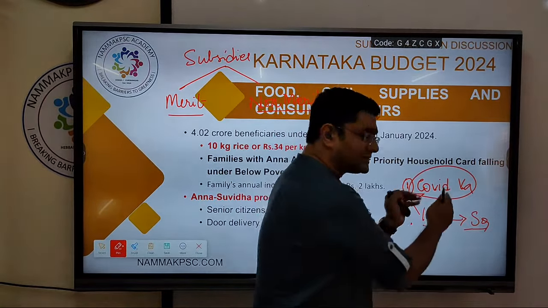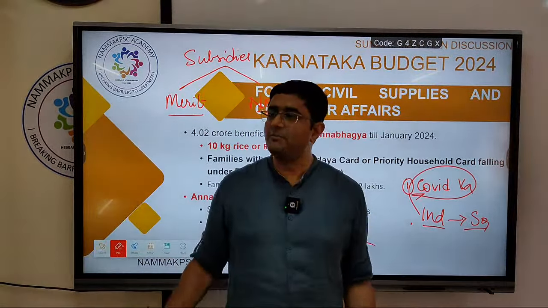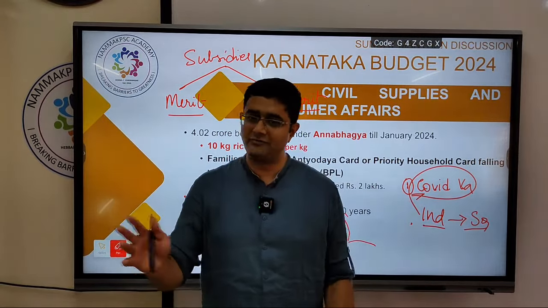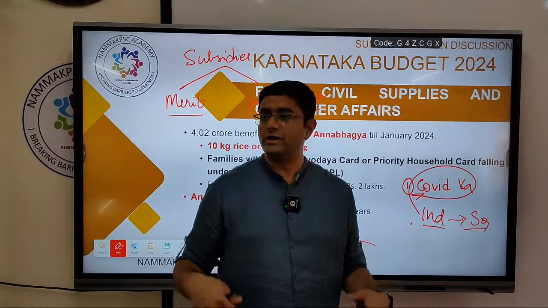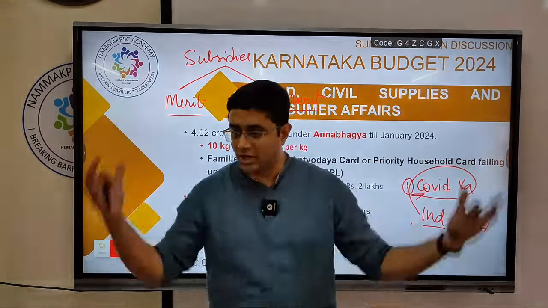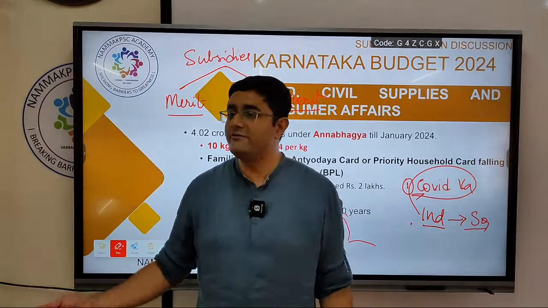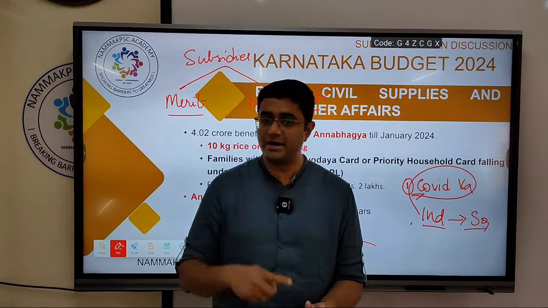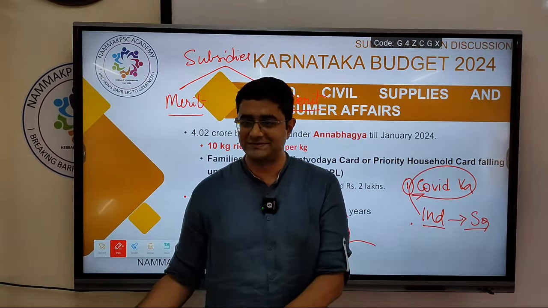See, what will happen if this vaccine was not given and it was made 500 rupees? Ambani would have taken it either way. I would have taken it either way. You would have taken it either way. Okay. So who will not be able to take it, and who will it spread to? And ultimately what will happen? If it is not controlled, who would have suffered more? The poorest people would have suffered. The society would have suffered. People will start dying. It will add burden on the healthcare system. Everything else will collapse. Economy will collapse.